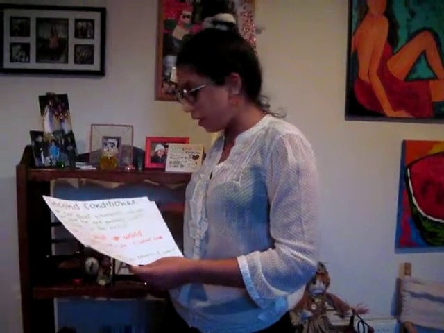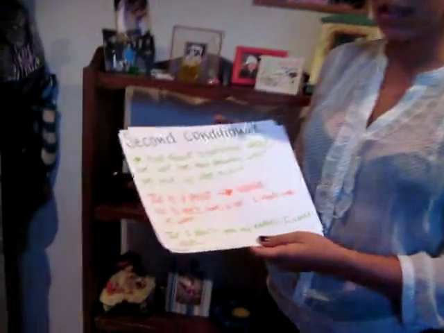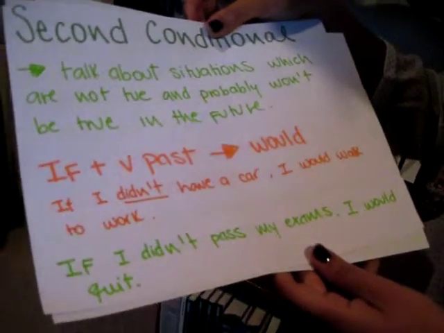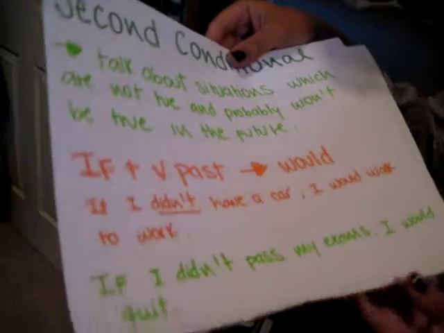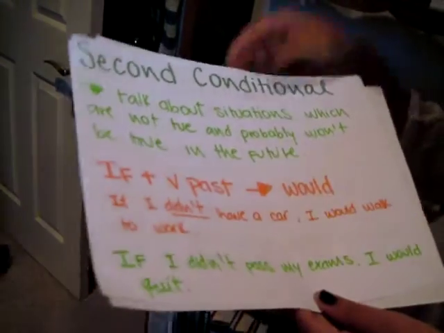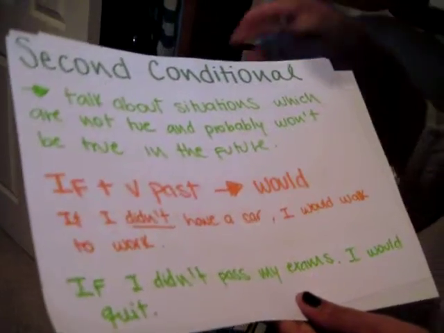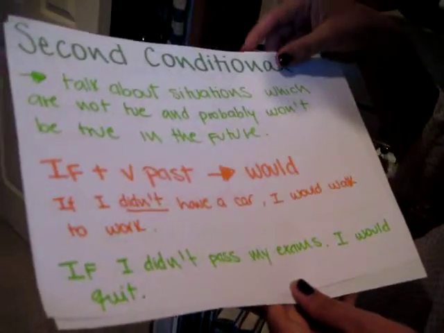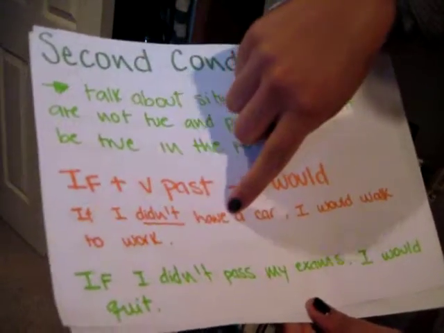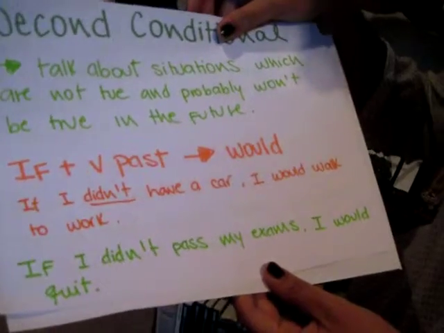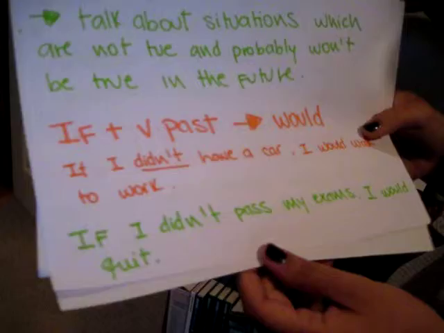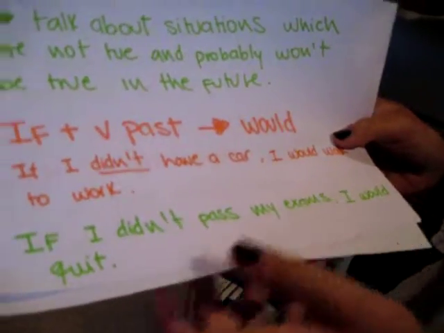The second one is the second conditional. The second conditional is to talk about situations which are not true and probably won't be true in the future. In this case, we use if, but the verb has to be in past, and the result is with would. For example, if I didn't have a car, I would walk to work. And the other example is, if I didn't pass my exams, I would quit.